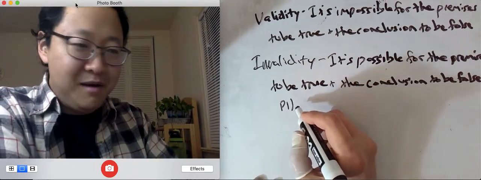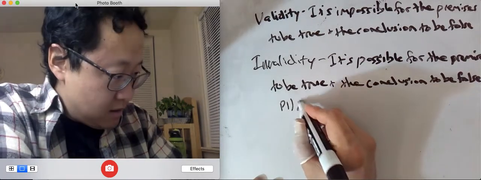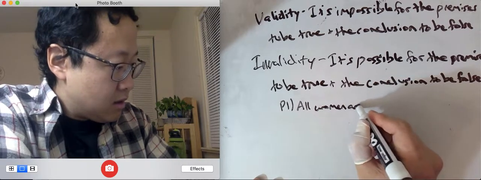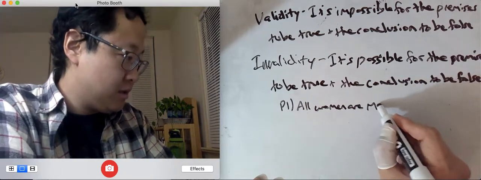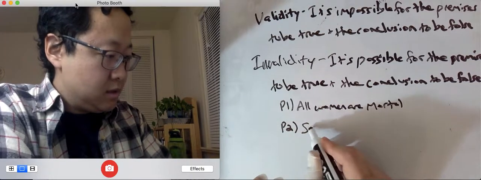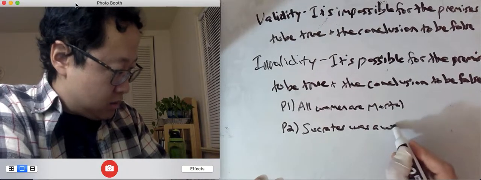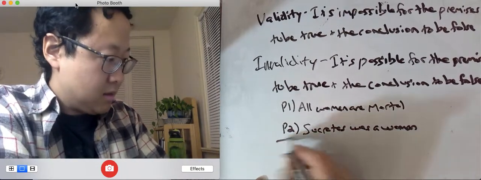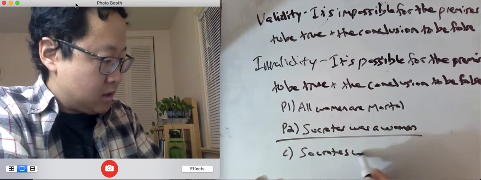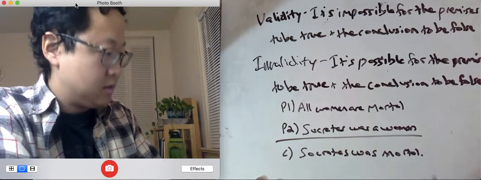So, okay, premise one. Let's start with: all women are immortal. Premise two: Socrates was a woman. Conclusion: Socrates was mortal.